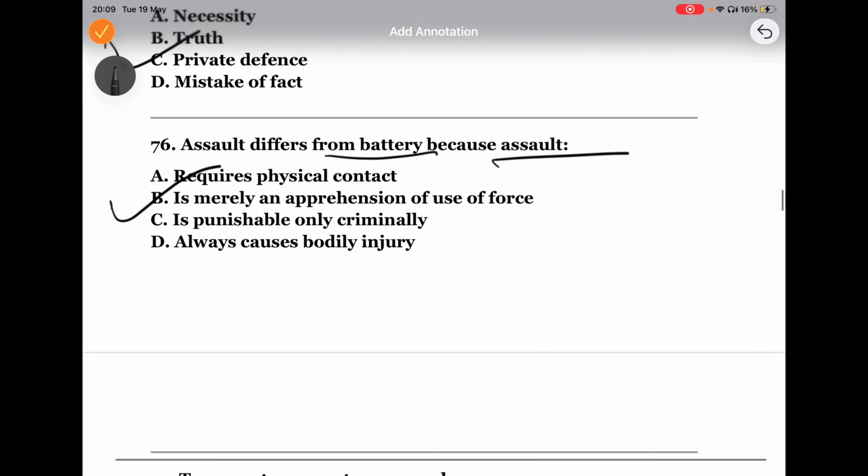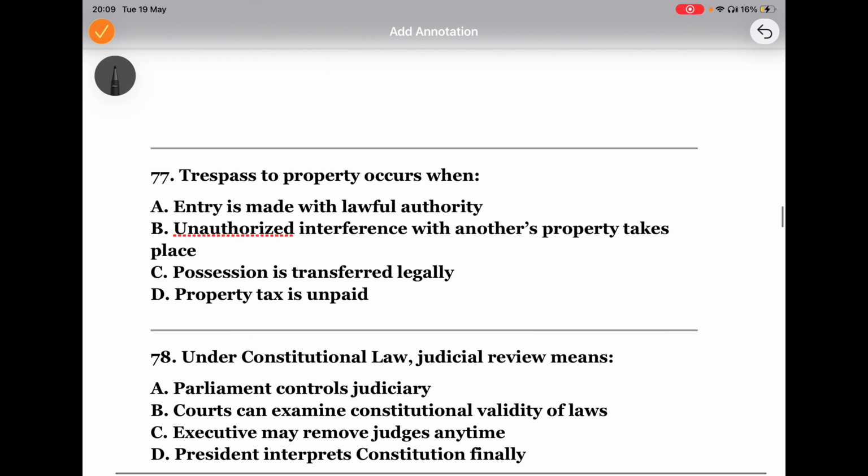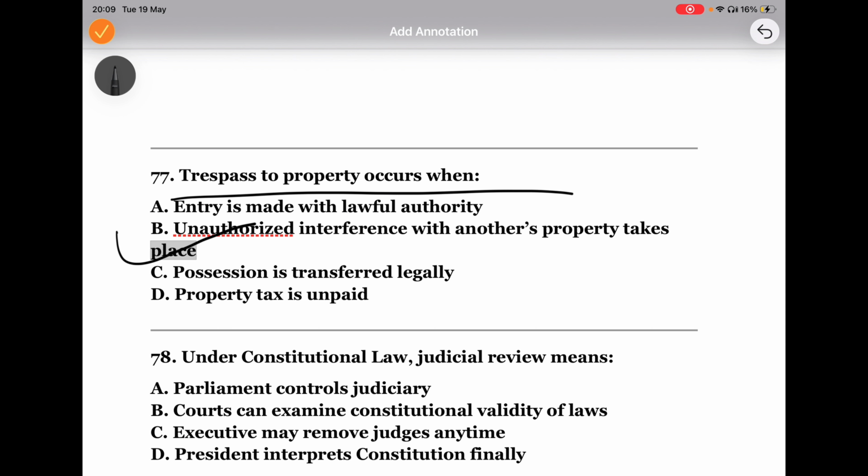Now, what is trespass to property? Unauthorized interference with another's property. Trespass happens when someone enters or interferes with another person's property without permission. Entering private land without consent is trespassing.